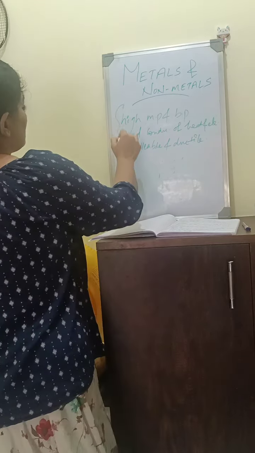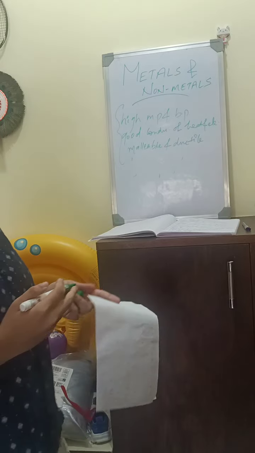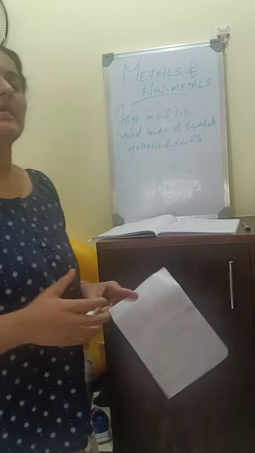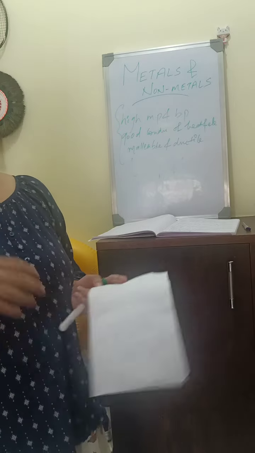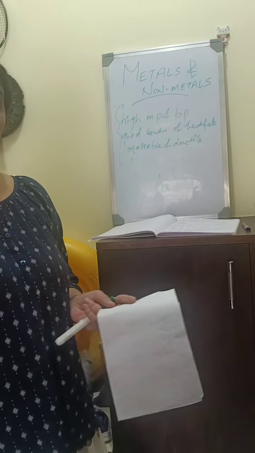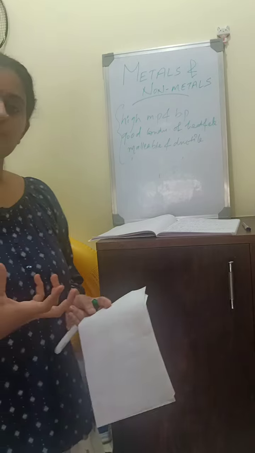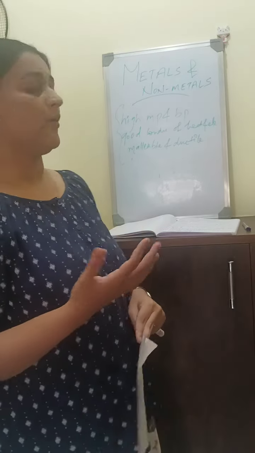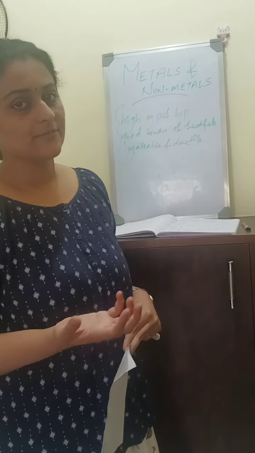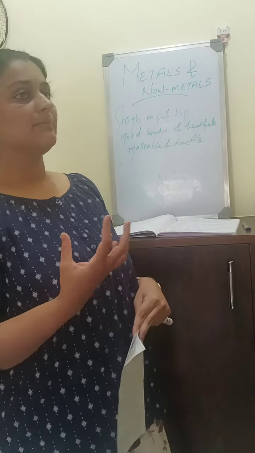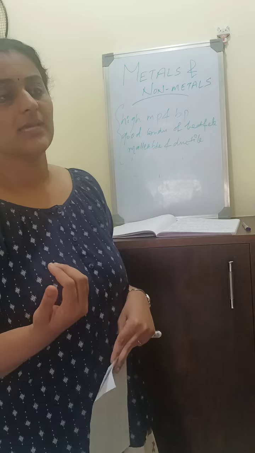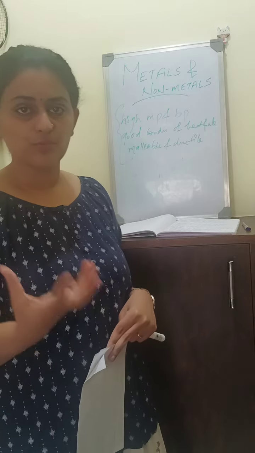So, these are the main physical properties of metals. Metals are mostly solids at room temperature. They are sonorous. They have high tensile strength. They are lustrous, with a shining surface. They have high melting and boiling points. They are good conductors of heat and electricity. They are malleable and ductile. Malleable means they can be beaten into sheets, and ductile means they can be drawn into wires.